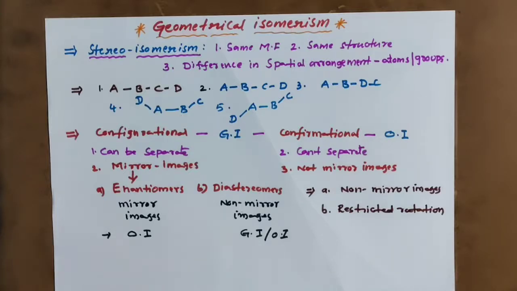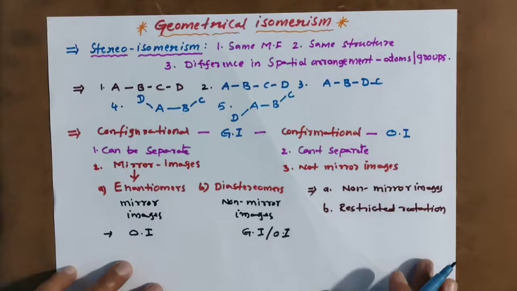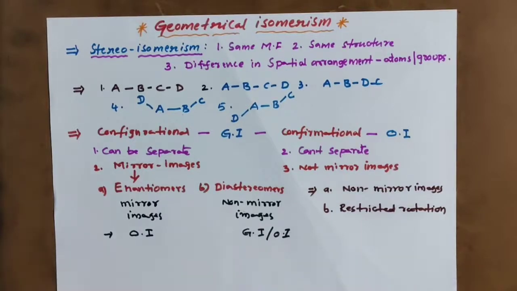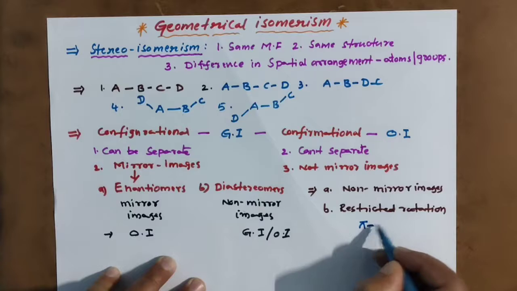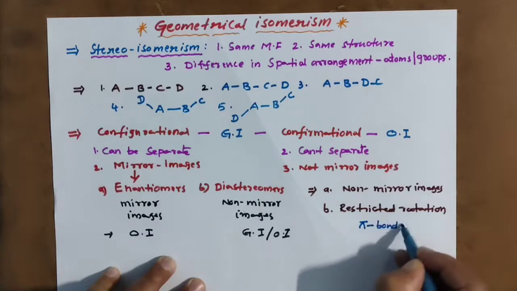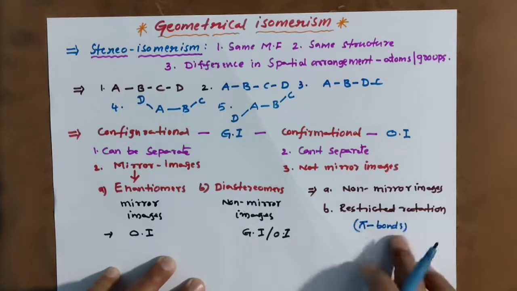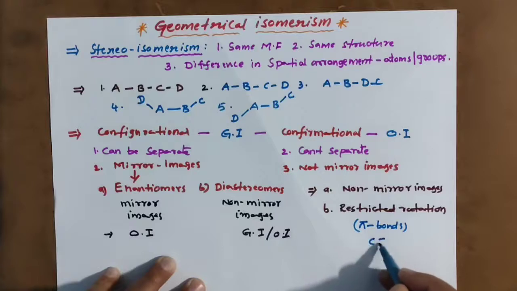What is restricted rotation? I will explain in detail. Restricted rotation means the compound should contain pi bonds. Pi bonds means double bond generally.